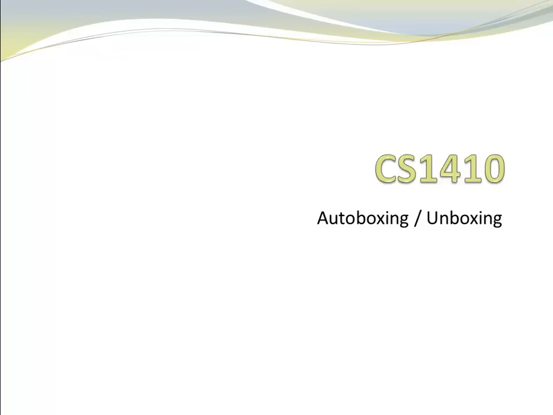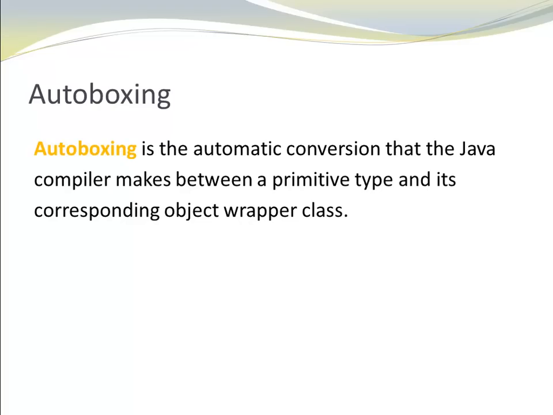In this video I'm going to introduce you to autoboxing and unboxing. Autoboxing is the automatic conversion that the Java compiler makes between a primitive type and its corresponding object wrapper class. Let's look at an example.